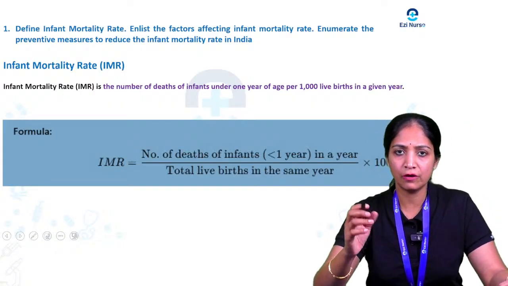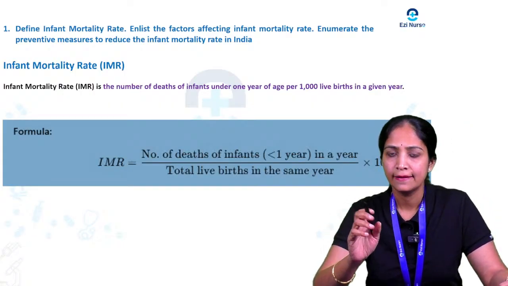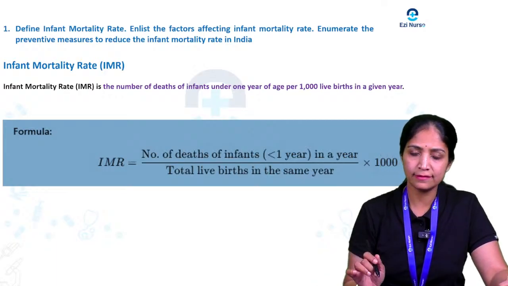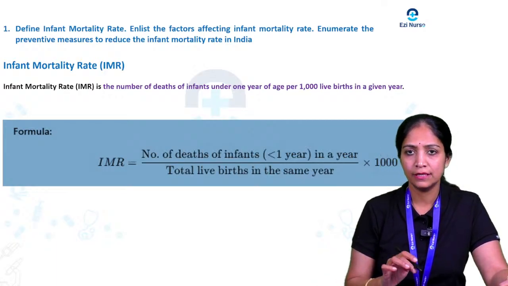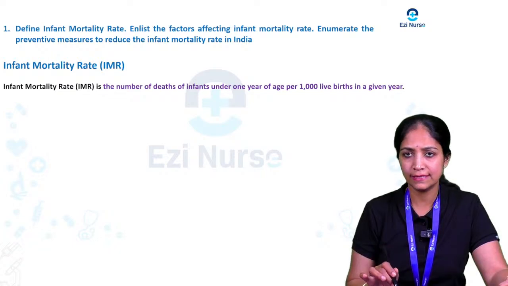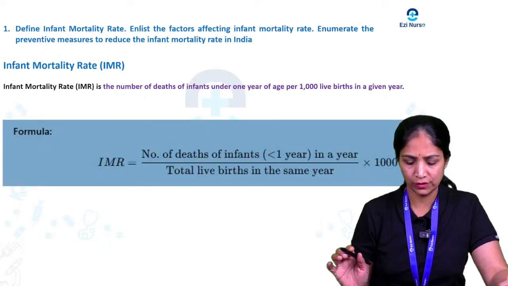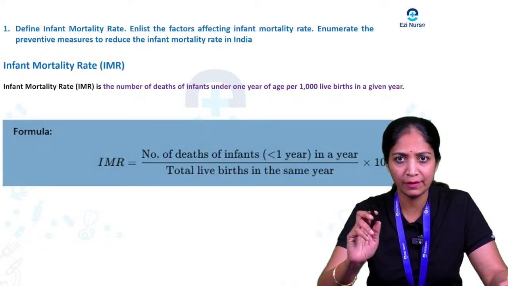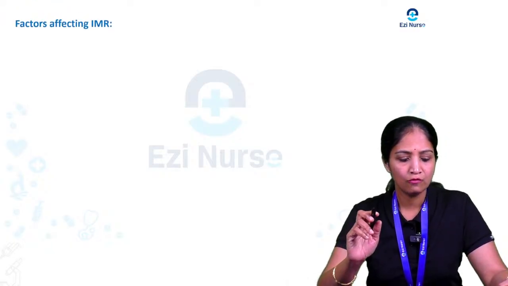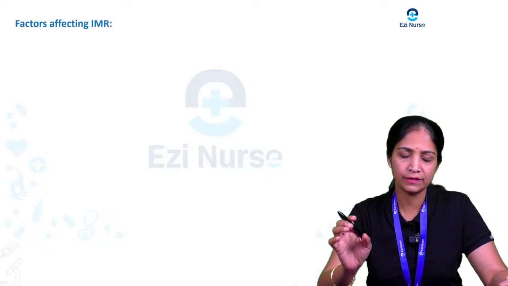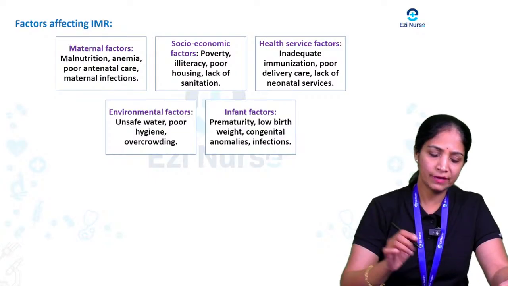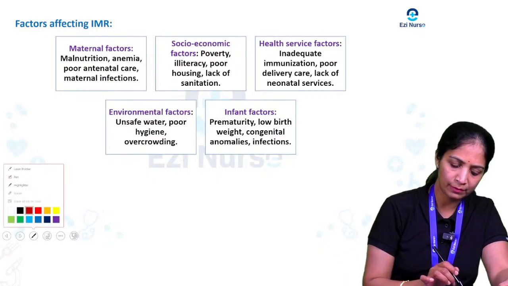Let me discuss the formula of the infant mortality rate: the number of deaths of infants less than 1 year of age in a year, divided by the total live births in the same year, multiplied by 1,000. So this is the formula for the infant mortality rate. Next, what are the factors that will be affecting the infant mortality rate?